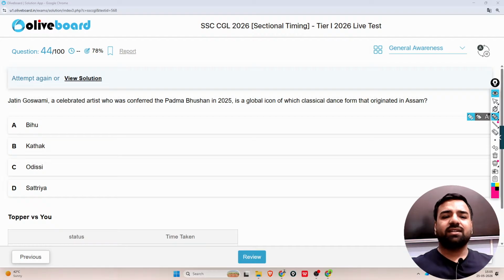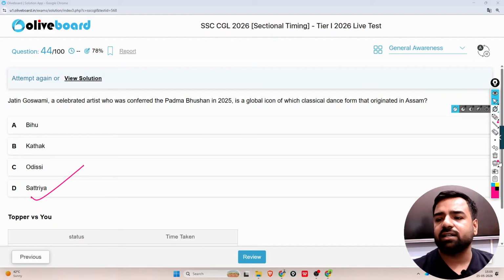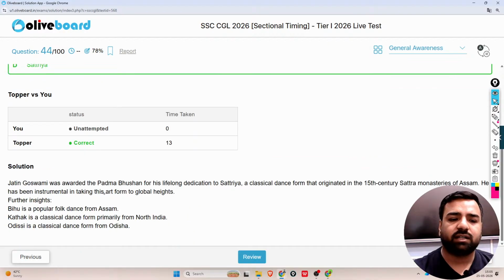So Jatin Goswami was conferred the Padma Bhushan in 2025. He is a global icon for which dance form? That is Sattriya. So Sattriya, option number D, will be the correct answer.